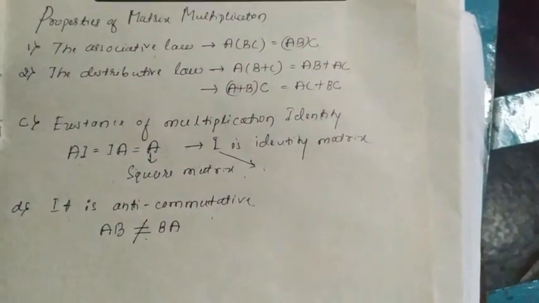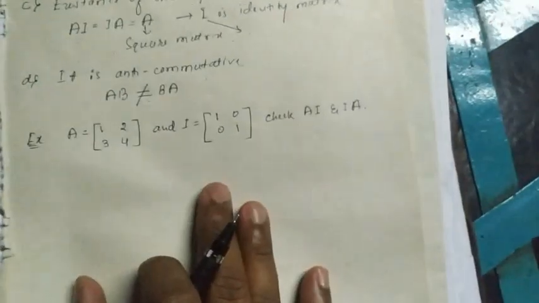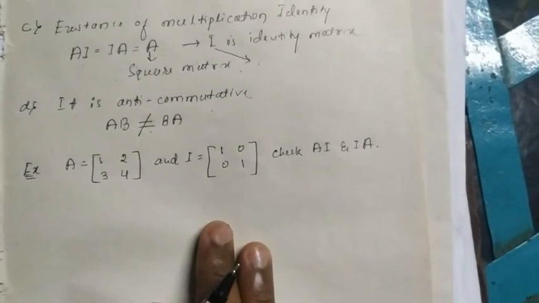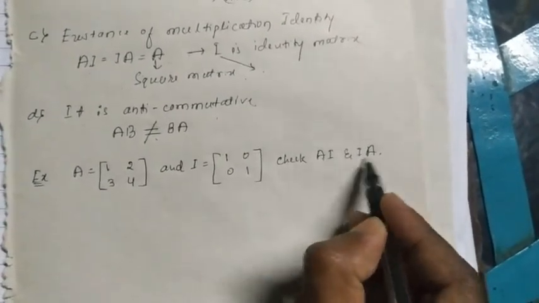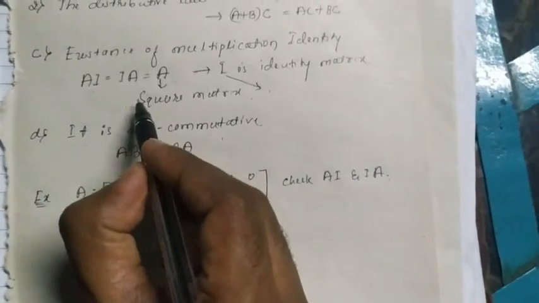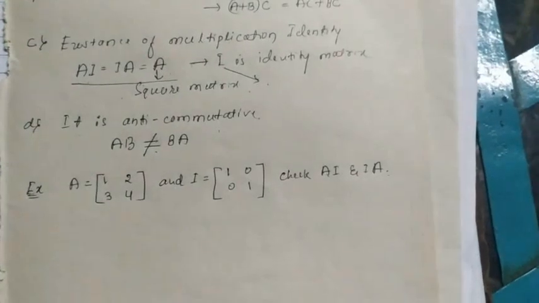Here I can show one simple example of how A into I and I into A is again A. These properties are very important.